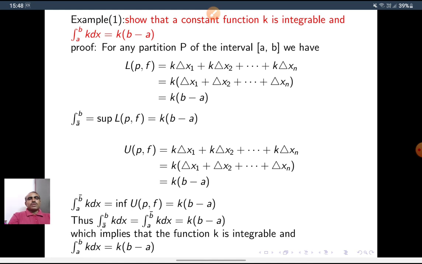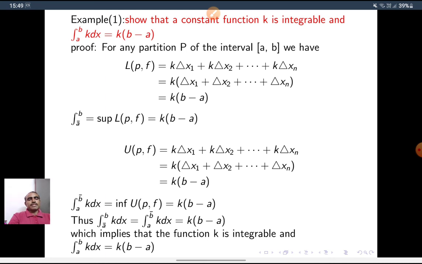And also UPF. UPF is equal to, by definition, capital M1 delta x1 plus capital M2 delta x2 plus up to capital Mn delta xn. For each subinterval, the supremum is k. So k delta x1 plus k delta x2 plus up to k into delta xn. The sum of these sublengths is b minus a.